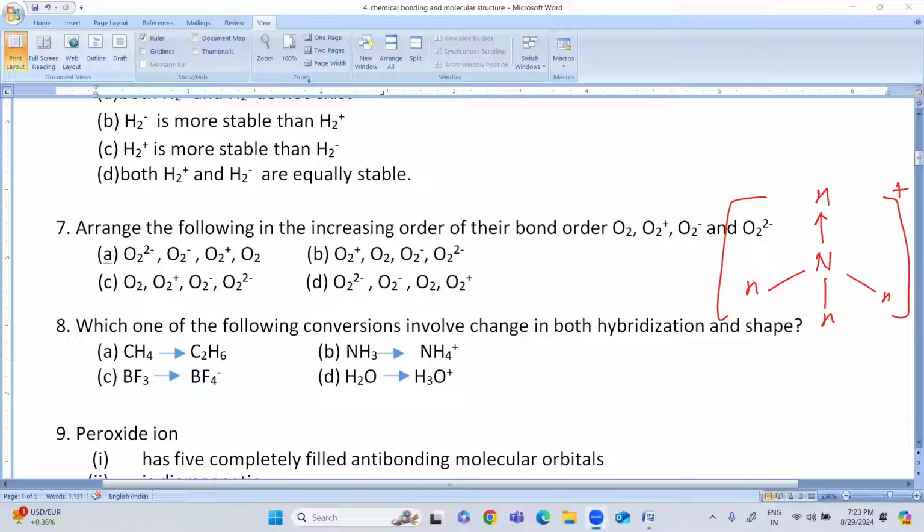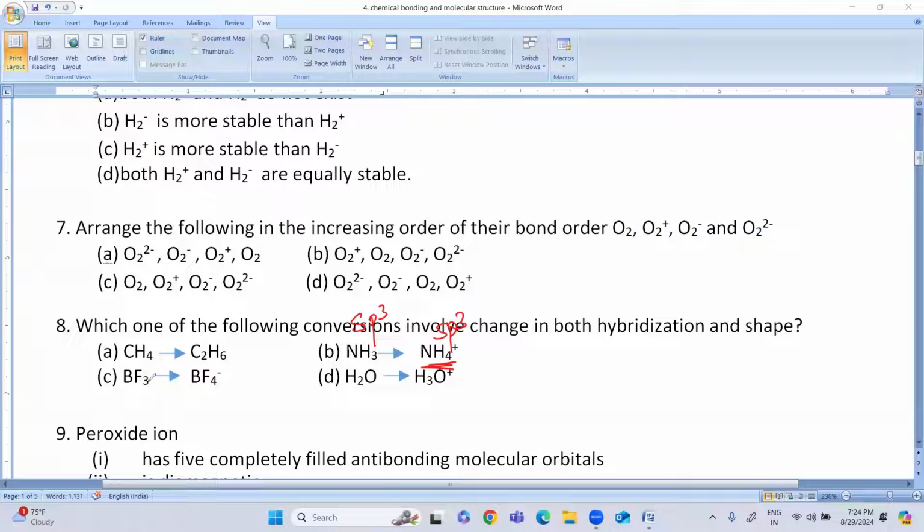Next, here you can see, what is the hybridization? NH3 is sp3 hybridized, and NH4+ is also sp3. Your tetrahedral shape is also sp3.